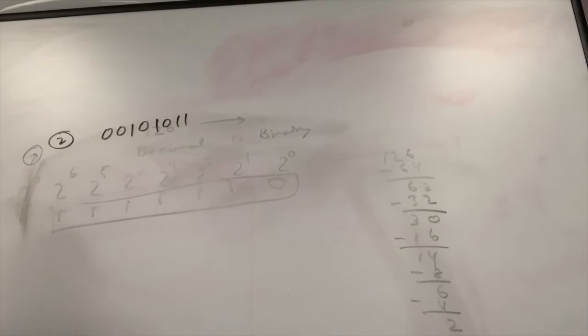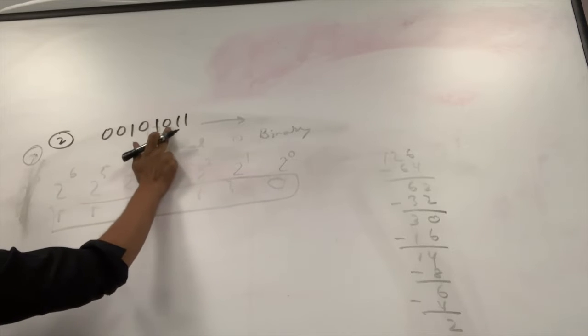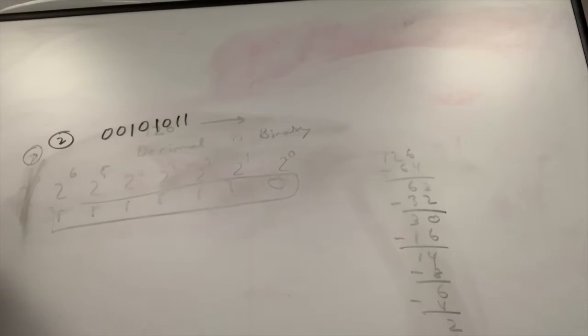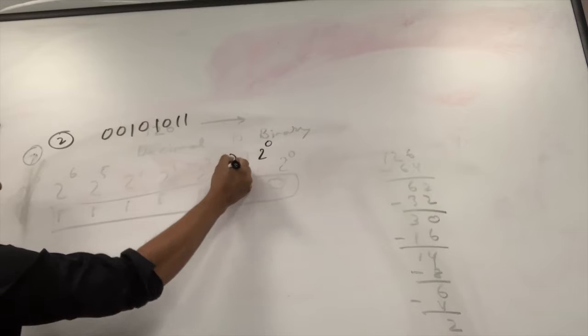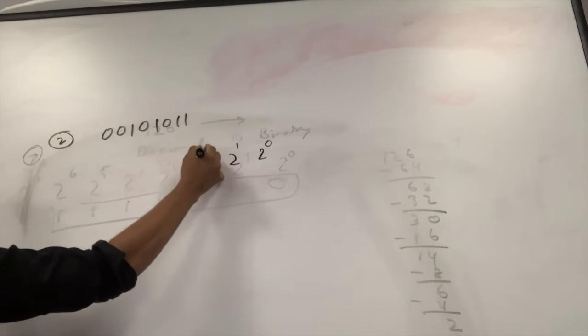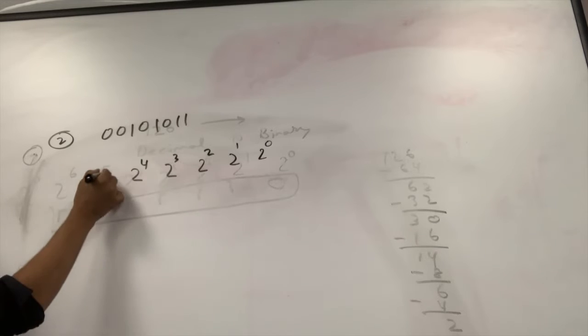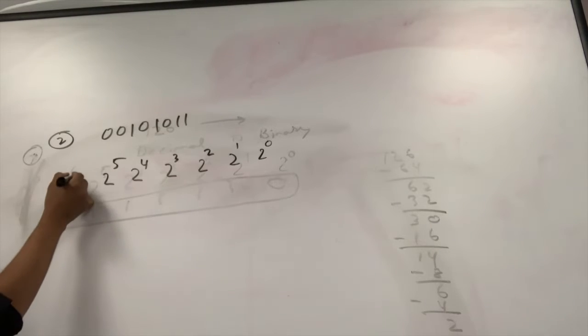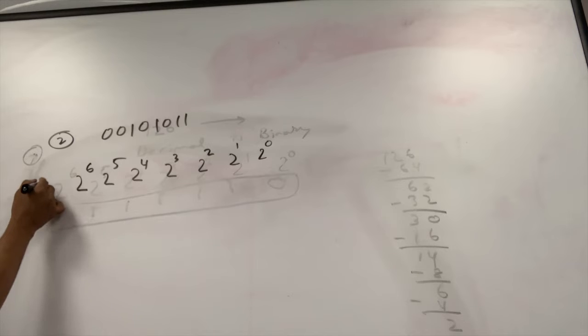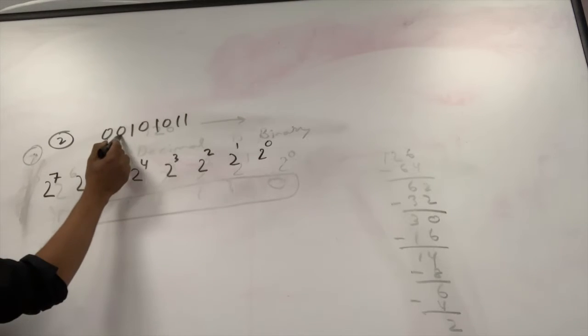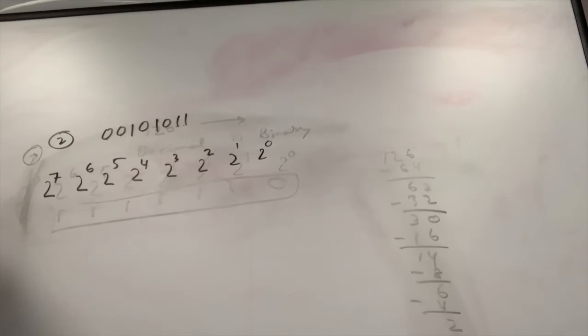Did I write it correctly? All right. So let's see how many. 1, 2, 3, 4, 5, 6, 7, 8. Okay. So you're gonna write 1, 2, 3, 4, 5, 6, 7, 8.